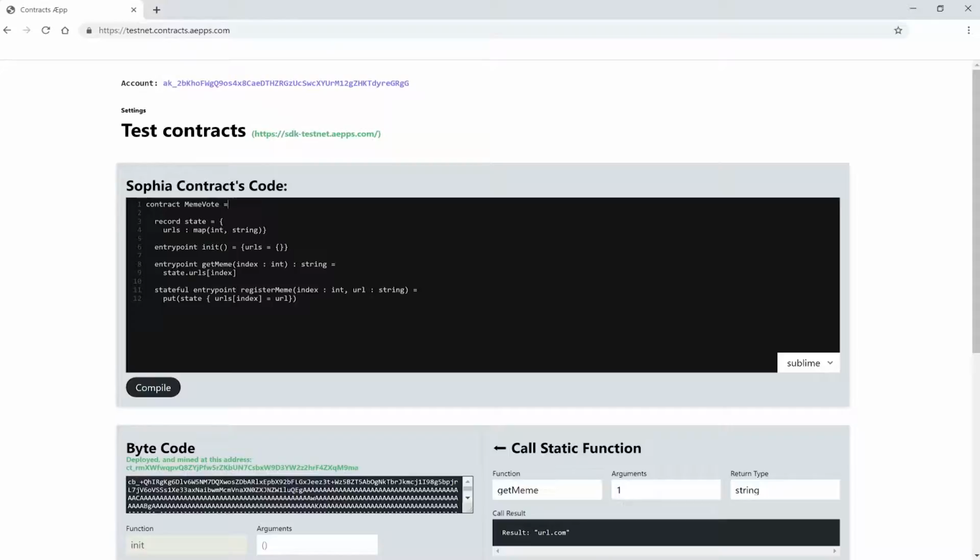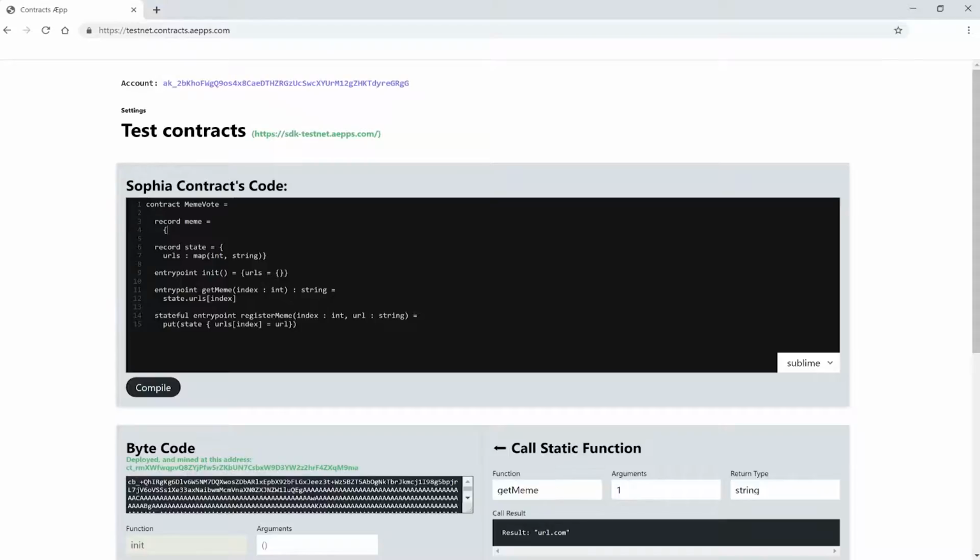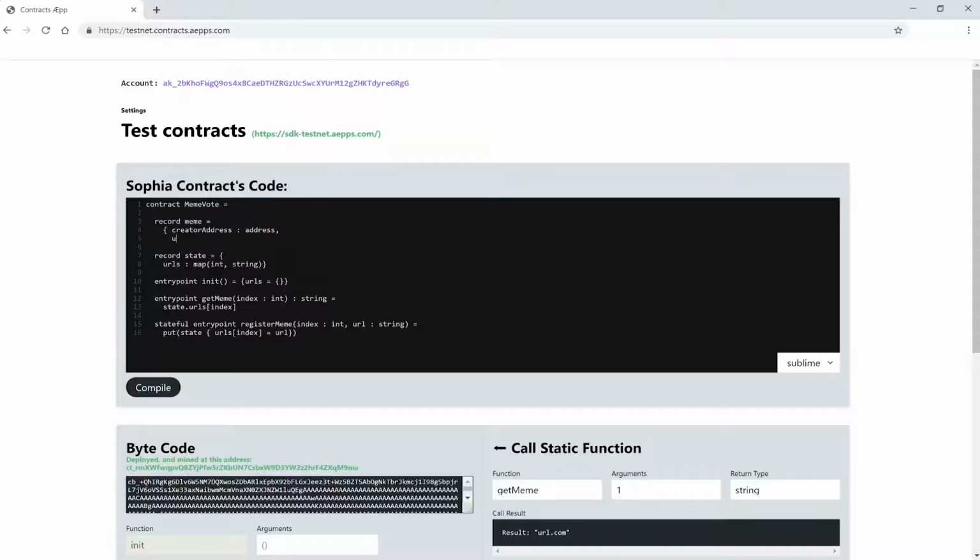Let's create a new record here on top and call it meme, because this is the data for each meme that we are going to save. We are going to need the address of the user who creates a meme, because we want to pay them later if someone voted on their meme. Let's call our key creator address and the value is an address. Next we need the URL, of course, this is a string.